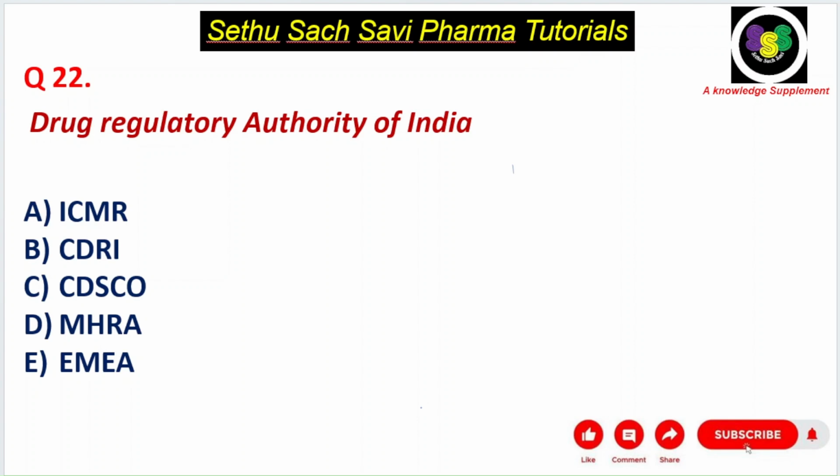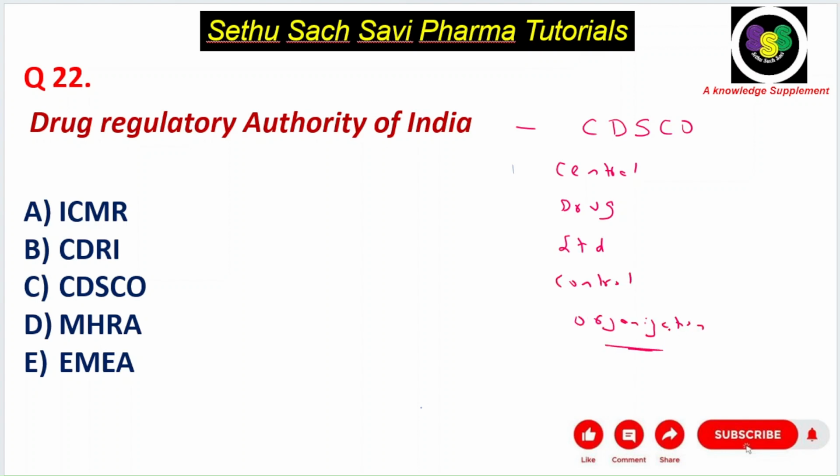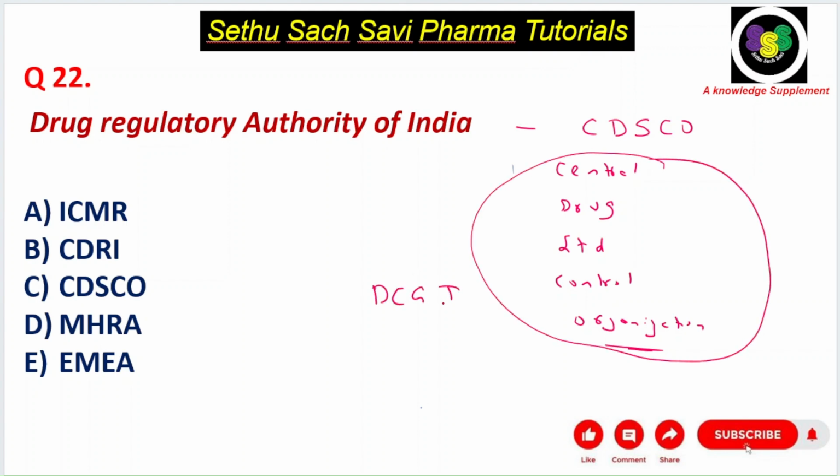Next, the Drug Regulatory Authority of India. I told you the Drug Regulatory Authority of India is the CDSCO, Central Drug Standard Control Organization, abbreviated as CDSCO, and this is headed by the Drug Controller General of India, DCGI. So the Drug Regulatory Authority of India, C choice, CDSCO.